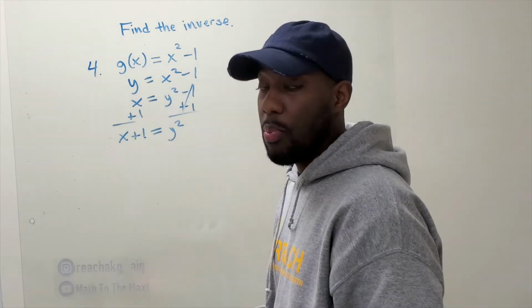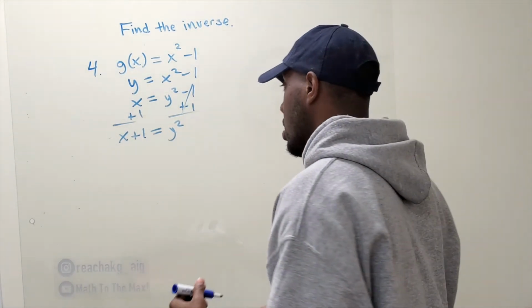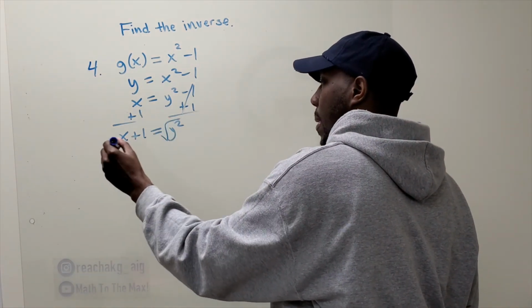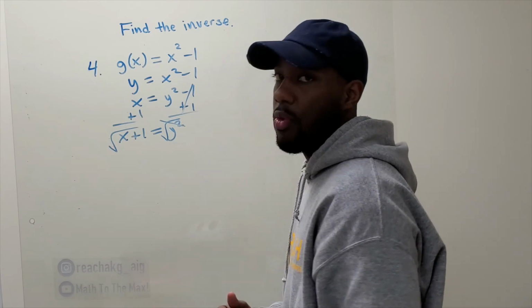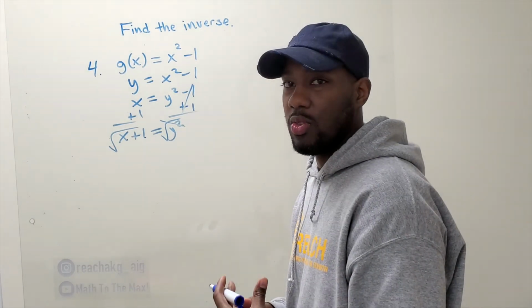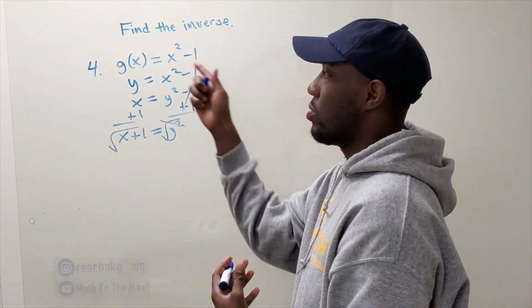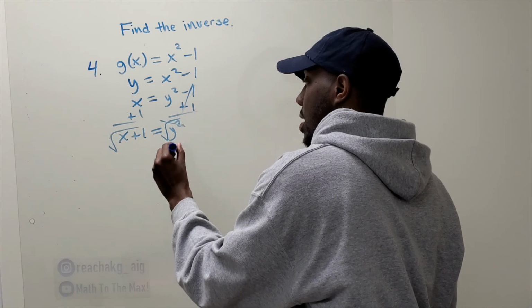How do you get rid of a power? Exponent 2, the opposite of square is square root. So take the square root; square and square root cancel, leaving y. You solved for y, so you solved for the inverse. Now you remember you can't write just y or g of x, because that means the original function. We did the inverse, so you write g inverse.